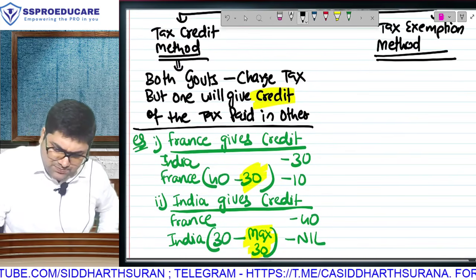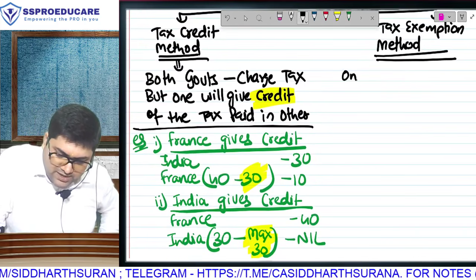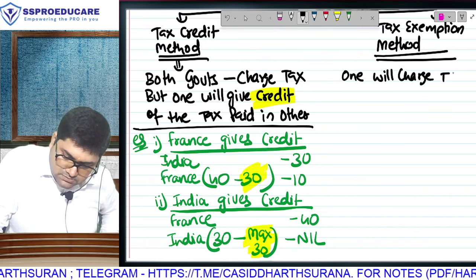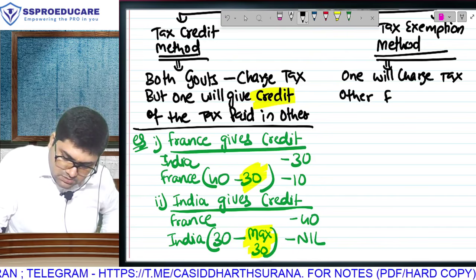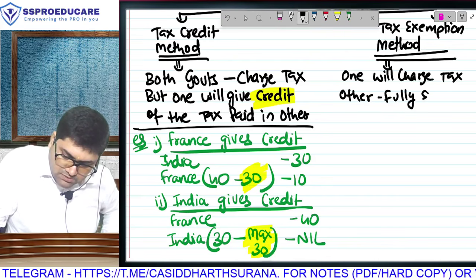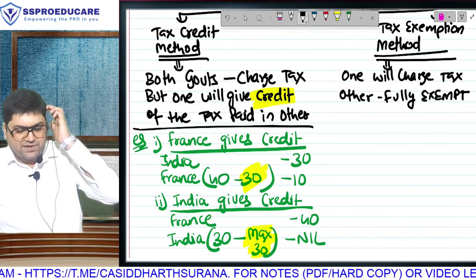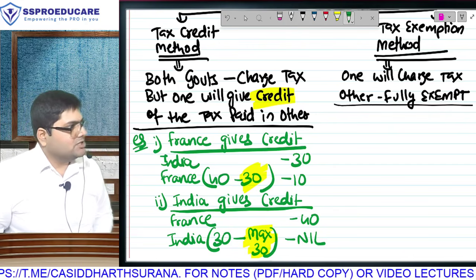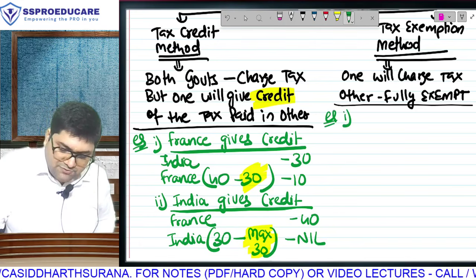चलो, very quickly. It's a very easy method. Very, very easy. Name itself is self-explanatory. One government will charge, and what will the other do? Will fully exempt. Fully exempt मतलब other government will not take any tax. Complete waiver. Tax exemption method में क्या होगा? You just pay in one, forget the other. चलो. Supposingly France exempts.